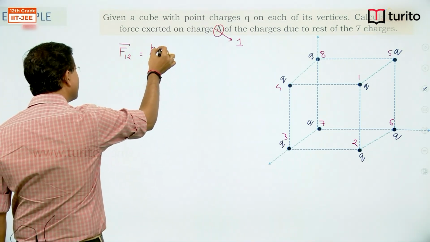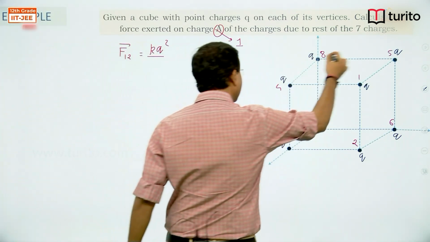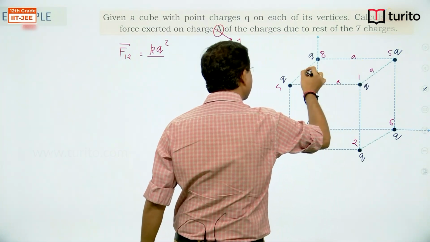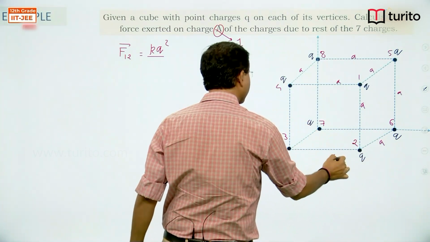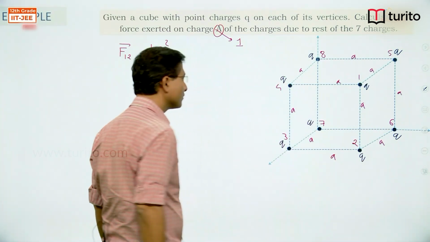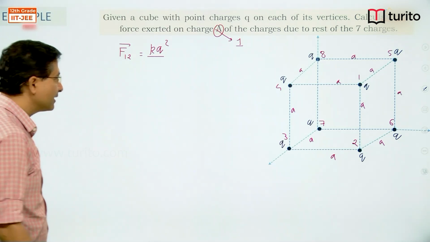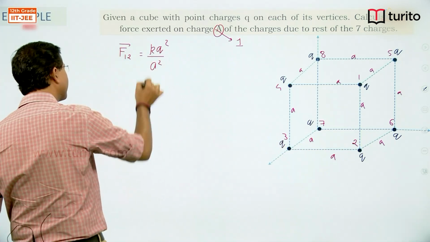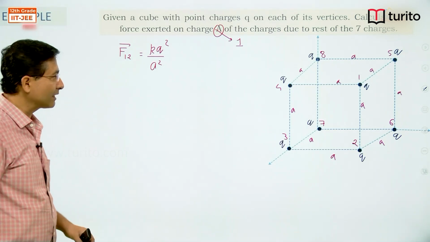So k q square, the separation is, if I assume that side length is a, these all are a, so edge length is a, here separation is a, so I can write a square. Direction, because I want it in vector form, magnitude I wrote.